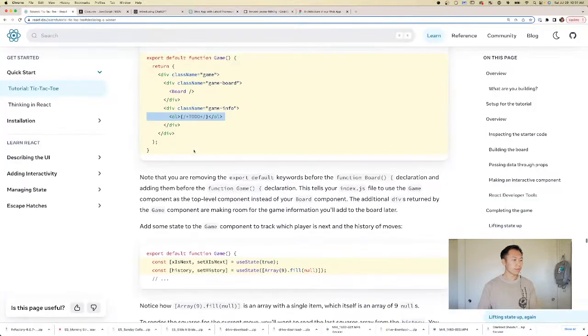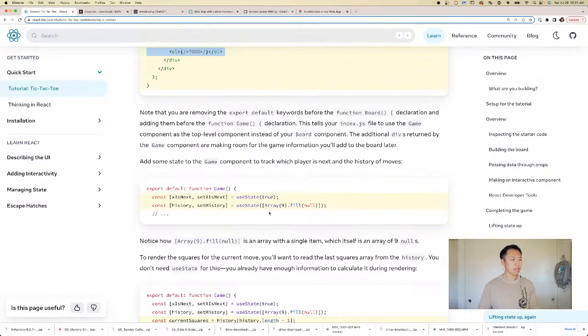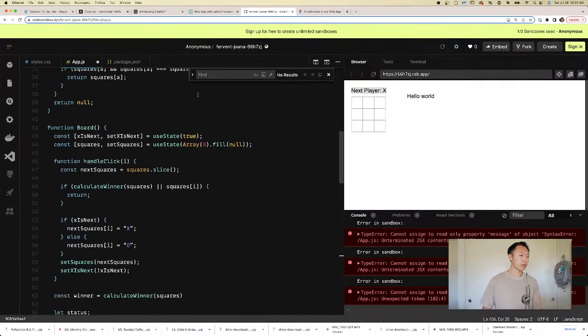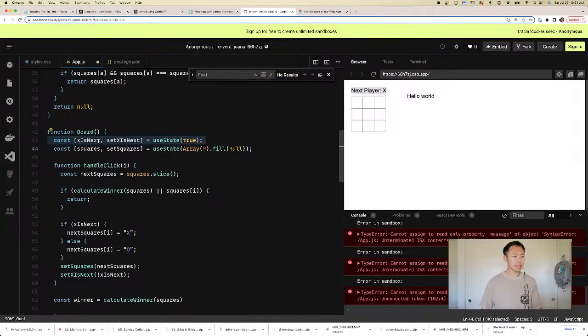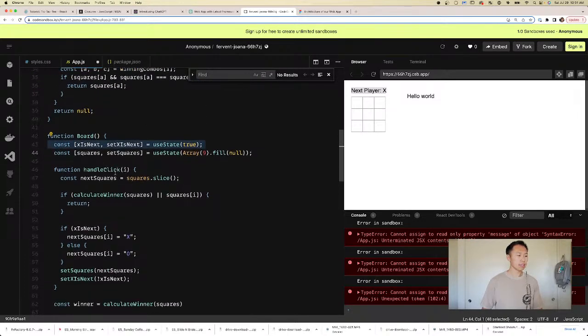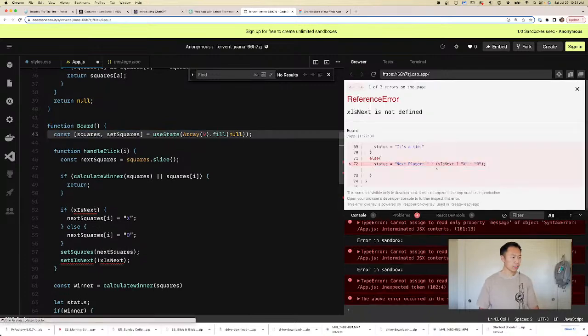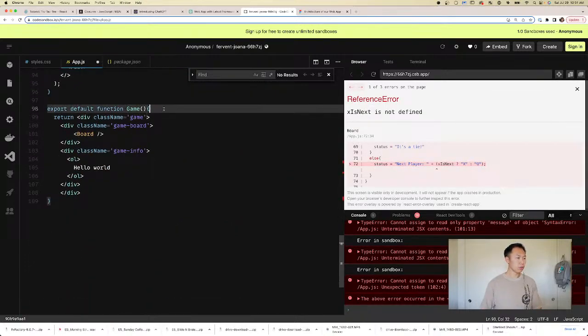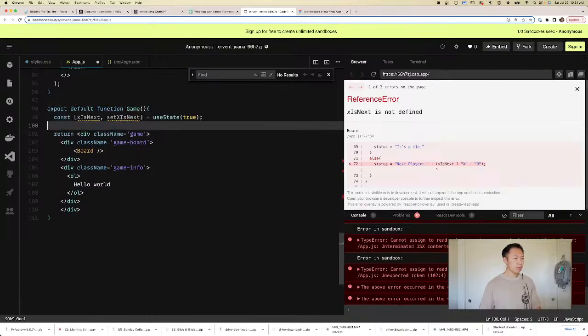Now, it says in here we're gonna keep track of the X's next state and the history state. Let's take a look at our code. So what do we have in the board component? In the board component, we have X's next, right? So X's next is here. We're gonna lift this up to the next state. So let's grab this, remove it, and stick it in our new component, the parent component.